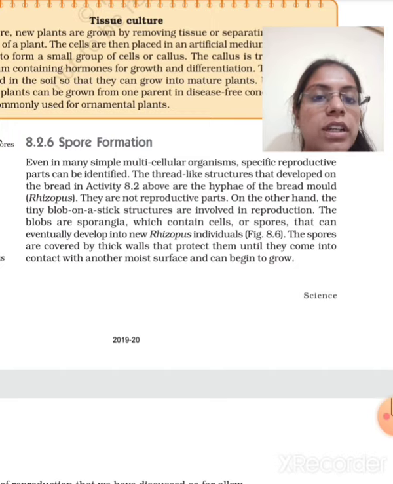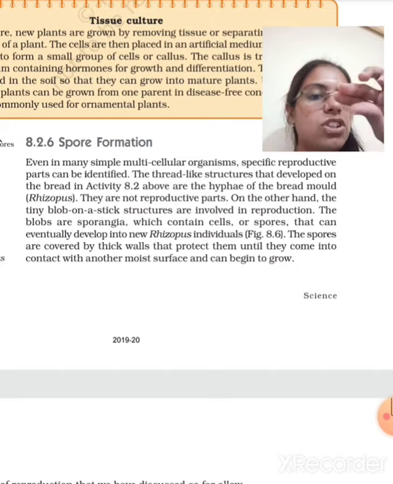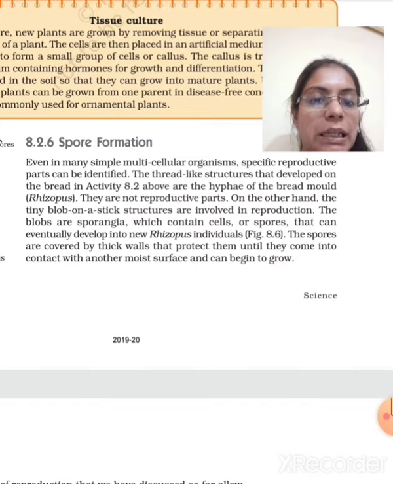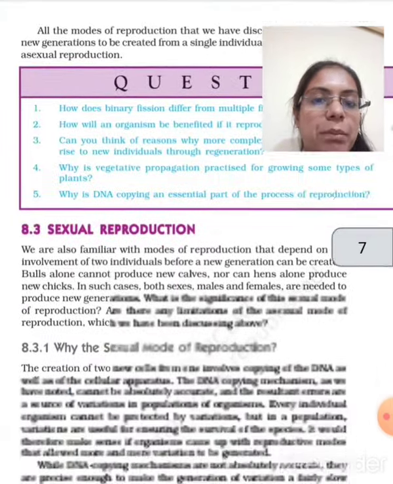They are not the reproductive part. On the other hand, tiny bulb-like structures are present on them that are involved in reproduction. That is the sporangia. When the wall is broken, the spores will come out, and they can eventually develop into new Rhizopus individuals. The spores are covered by a thick wall that protects them until they come into contact with another moist surface and begin to grow.